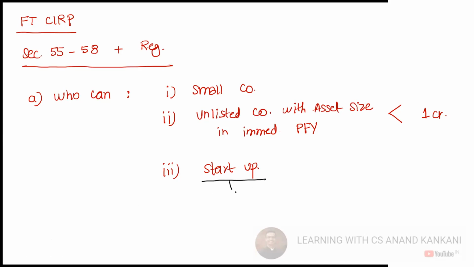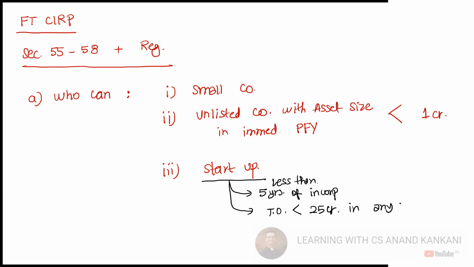If you have to write provisions about a startup, just understand: less than 5 years of incorporation. Secondly, the startups do not have a turnover of more than 25 crores in any preceding financial year.